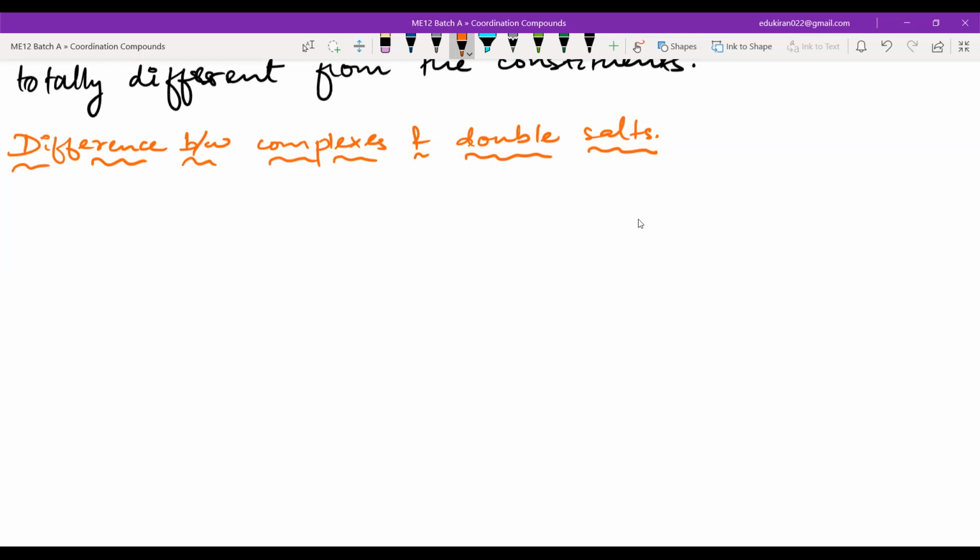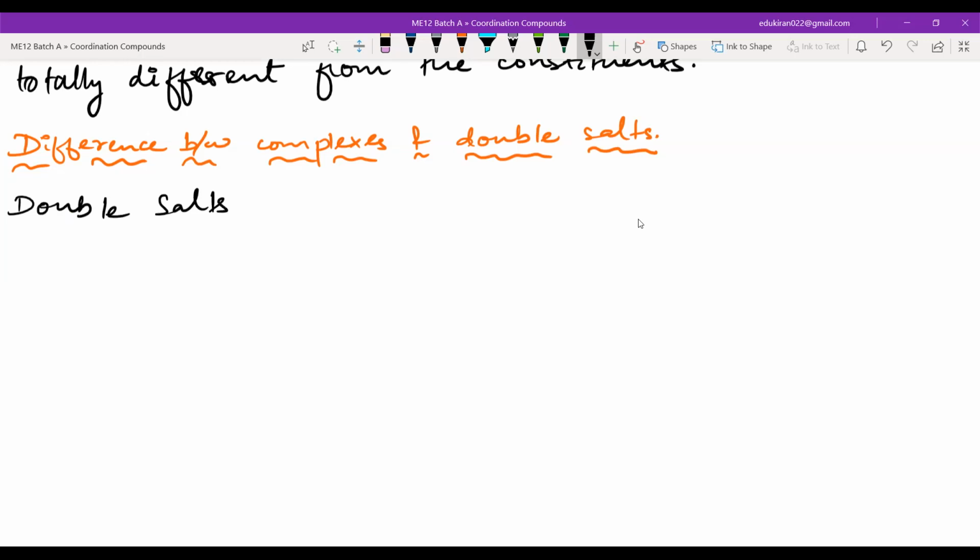Potash alum is also a type of double salt. Right. So these are double salts. Double salts are made if I combine two or more molecules, so they form double salts, right? But the difference is what? They get ionized and they lose their identity in dissolved water. Okay. Please write.